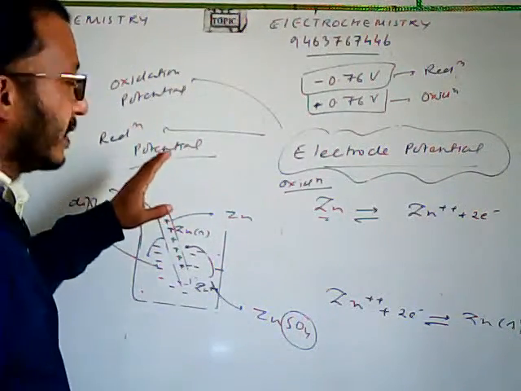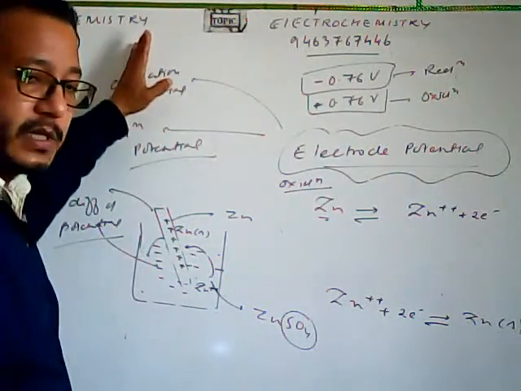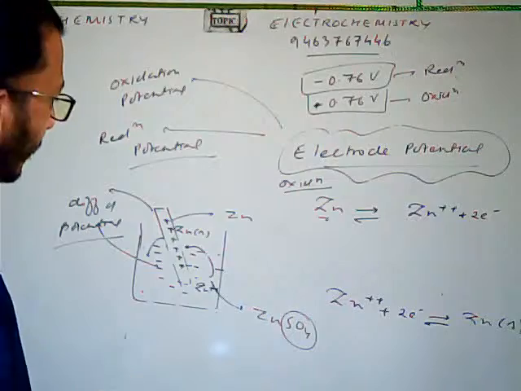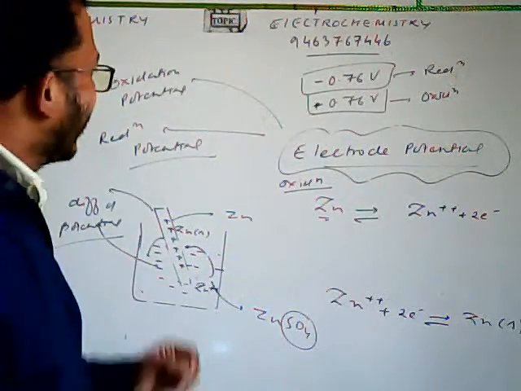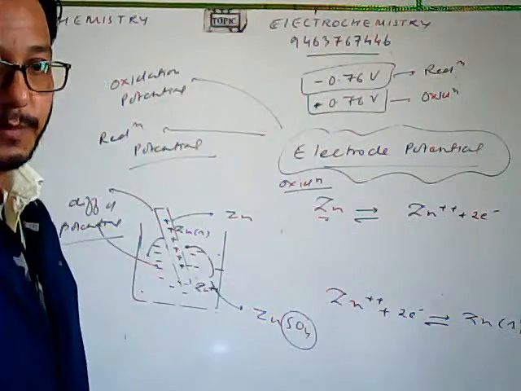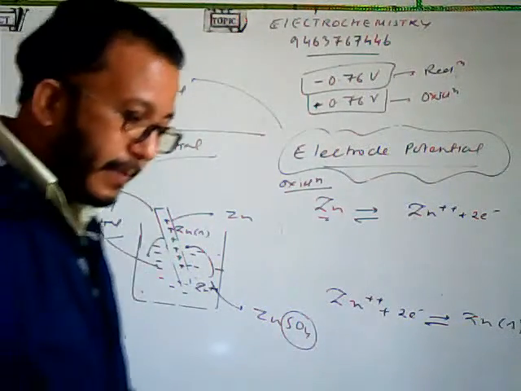That means if the electrode is negative with respect to the solution, in that case we have the oxidation potential set up. And in case we have the electrode positive with respect to the solution, in that case we will have the reduction potential set up here. Fine. So this is your electrode potential. We have understood this, okay? Now look here.